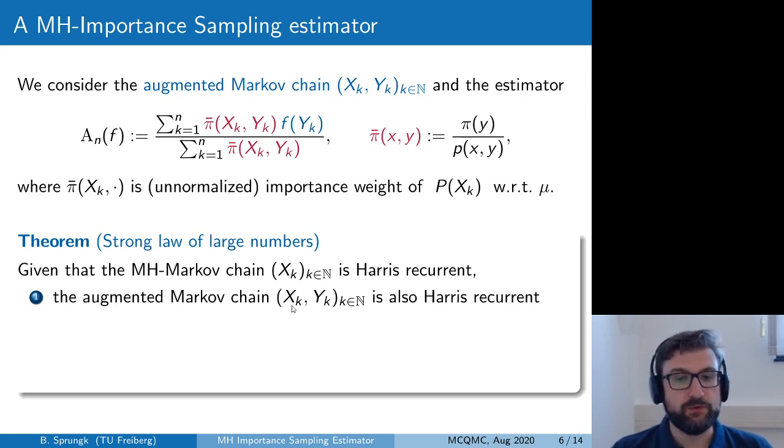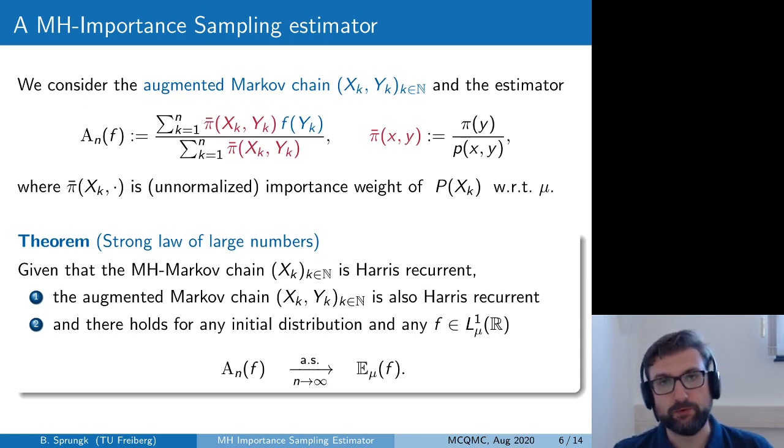Under this assumption we can also prove that the augmented Markov chain is Harris recurrent, and this fact can again be used to derive the strong law of large numbers for this Metropolis-Hastings importance sampling estimator, which now also converges almost surely to the desired expectation of f with respect to mu for absolutely integrable quantities of interest.